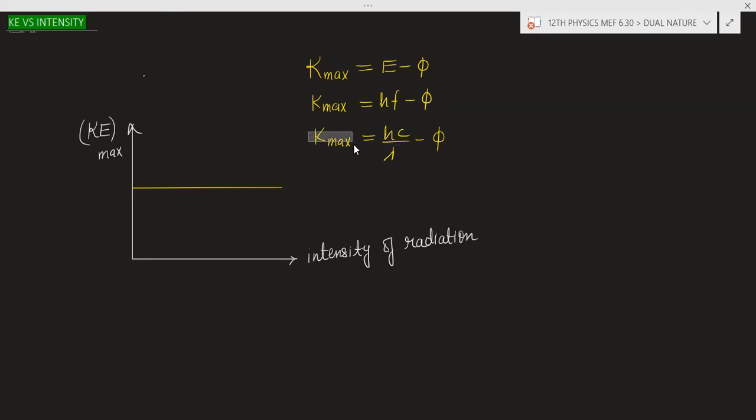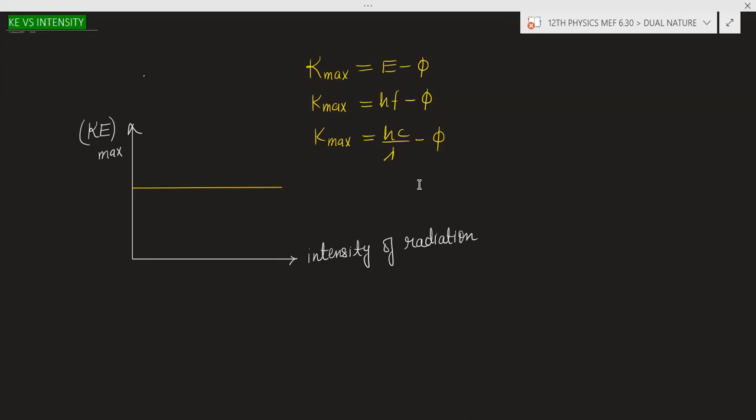Now you can see the maximum kinetic energy depends on the frequency, the work function, or the wavelength, not on the intensity.